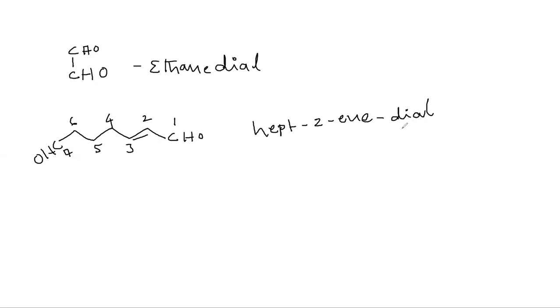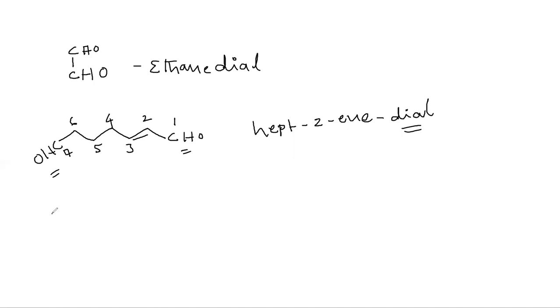Why do we put dial? As we have 2 CHO groups, and these 2 are at terminal positions, there is no need to mention the position of the functional group, that is the position of the aldehyde group, whenever we have only aldehyde groups. If we have any group other than CHO which has more priority, then the CHO will become a substituent. We'll discuss this later also. Now let me take one more example.